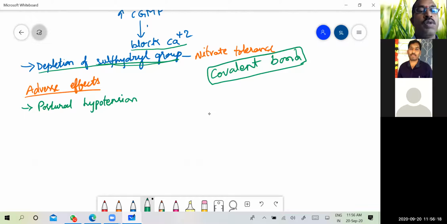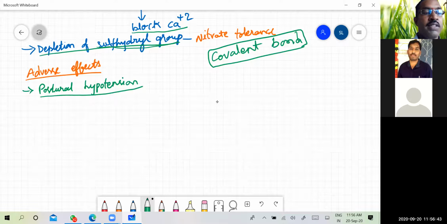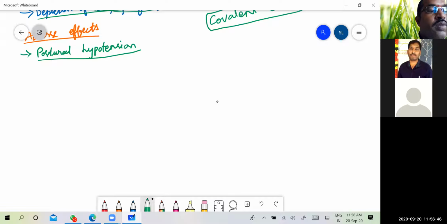Then coming to the adverse effect of the organic nitrates. Postural hypotension is one particular adverse effect that is commonly seen with these anti-anginal drugs. Okay, so the structure of the anti-anginal drugs, as we have seen a few examples. The example is isosorbide dinitrate. So the structure of isosorbide dinitrate is this way.